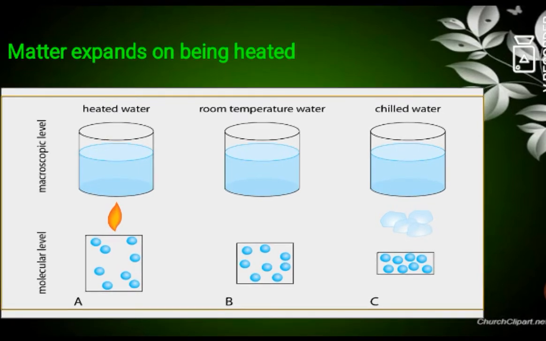So when we heat water, it will get expanded and occupy more space. When compared to ice cubes, the water will occupy more space. In the picture you can see how the molecules are arranged when heat is given to matter.